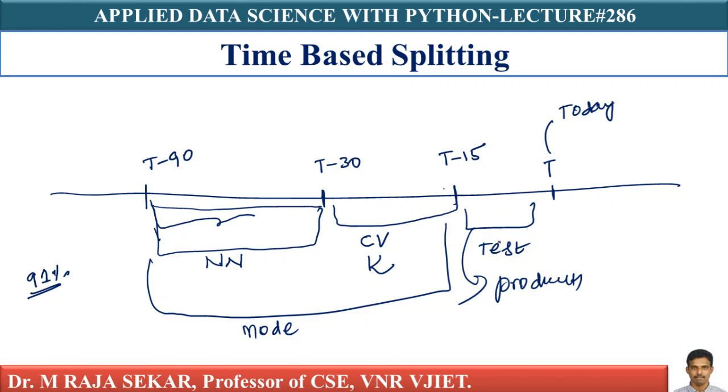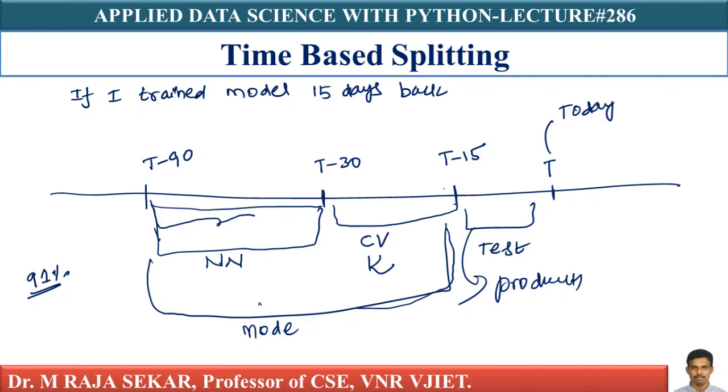So let me write it in English. If I trained a model 15 days back, this is the training portion.